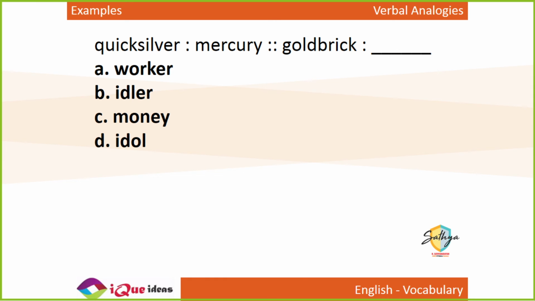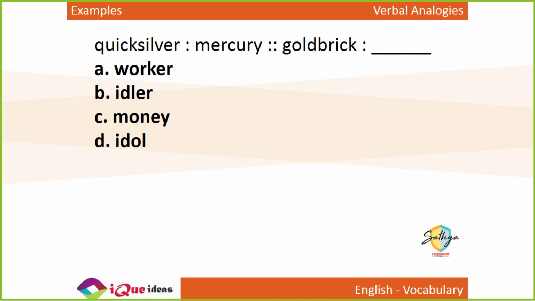Quicksilver is to mercury as gold brick is to what? Quicksilver is actually the local name for mercury. Mercury is the official name, right? But some people also call it quicksilver. Quicksilver is what some people locally call mercury. So gold brick is the term used for what? It's a slang for what? Quicksilver is a slang term used for mercury.